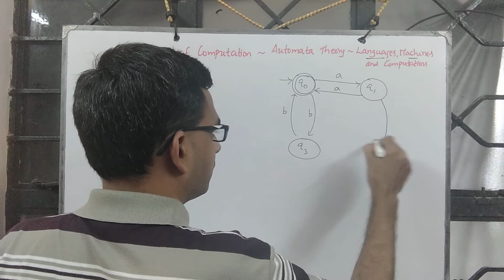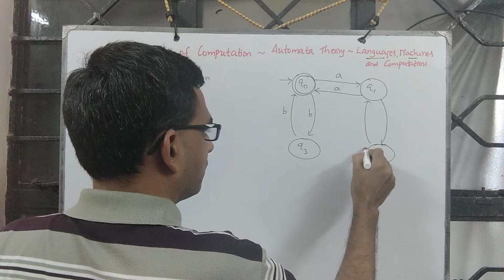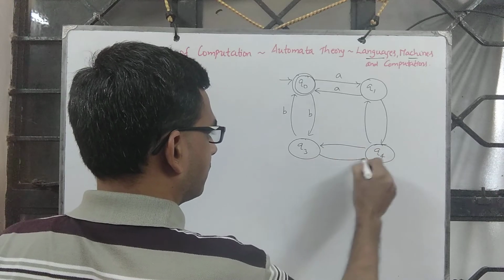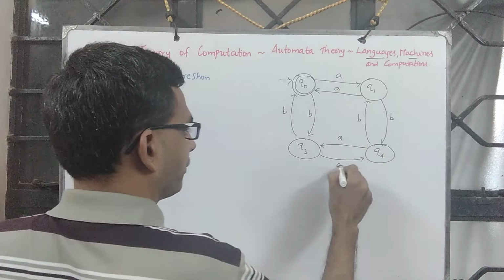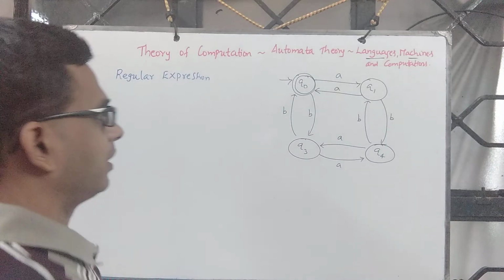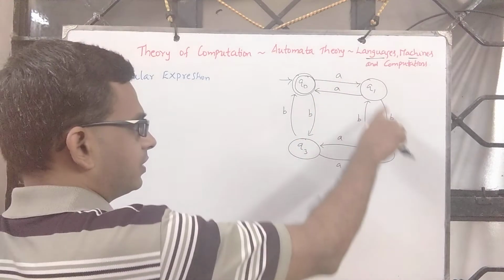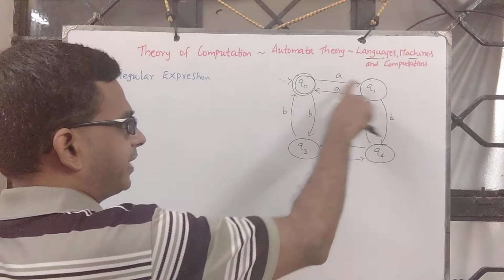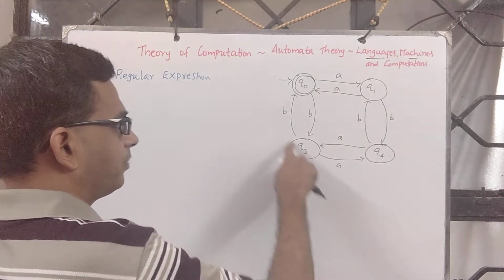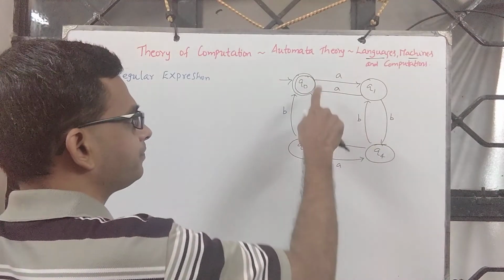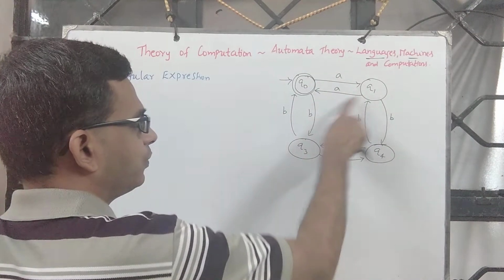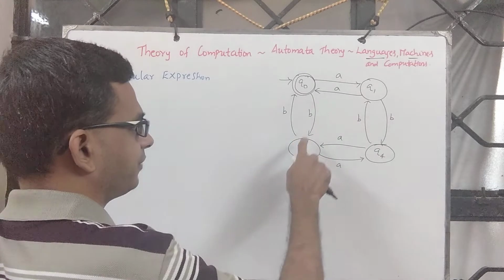What we do, this is something we have seen before. Now if you do one cycle, you get AB followed by AB. If you do like this, then it is BA, BA. If you simply loop on this, then even number of A's.